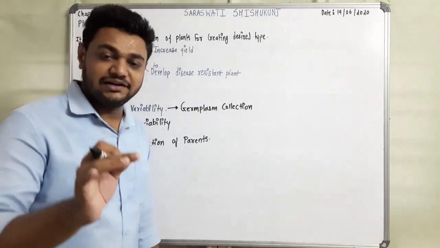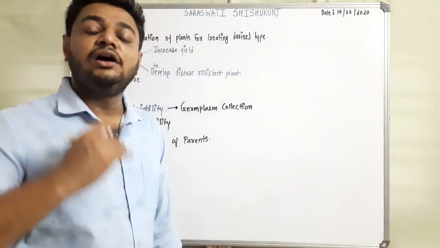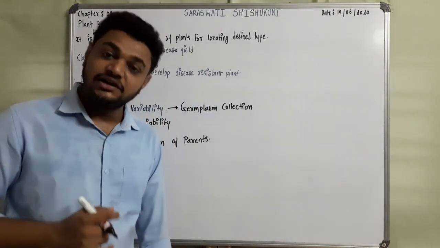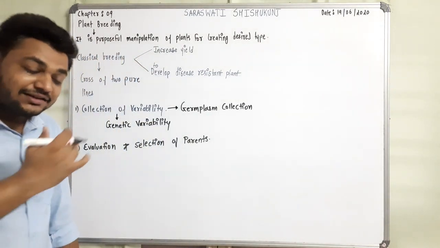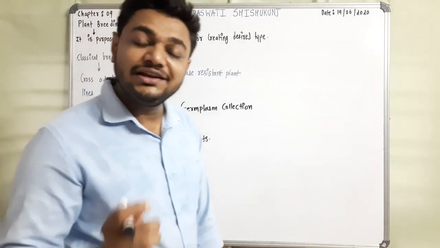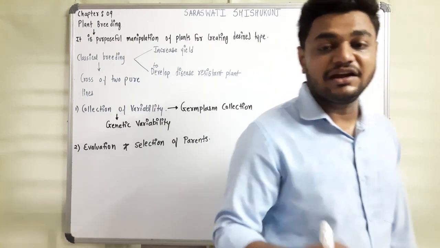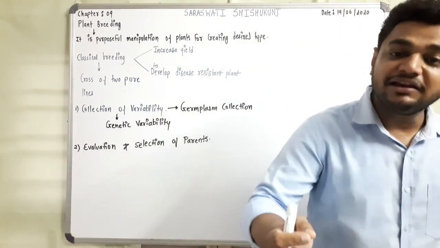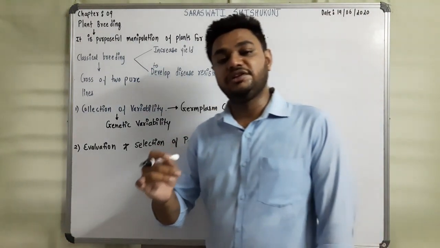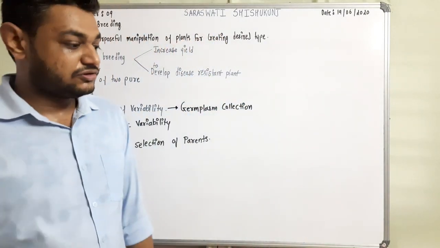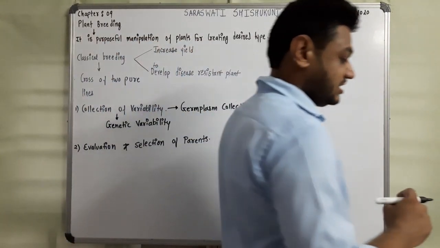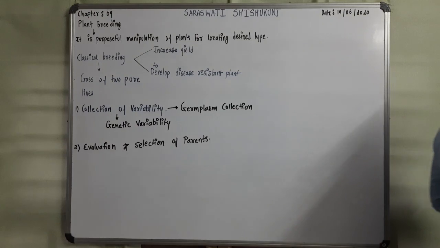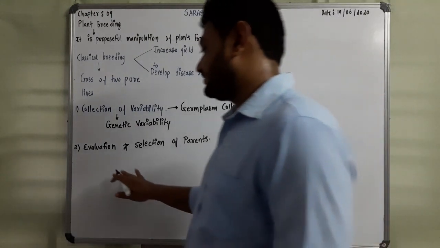Let's say one plant is having disease resistance, another plant is having high protein yield. So by seeing the characteristic, you will evaluate each and every plant. Then you will select them, out of them one parent. Okay students, so this is the second step. Okay, third step is cross hybridization among the selected parents, right?